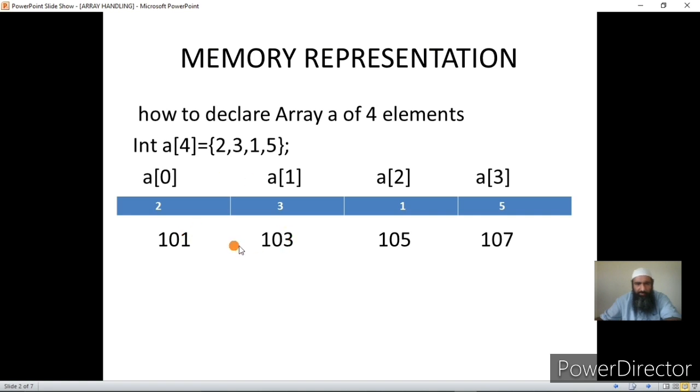The next element is immediately after that, at the 103 location, and it will also occupy 2 bytes, that is 103 and 104. And after that, the third element occupies 105 and 106 addresses. Okay, so on and so forth. This is what is meant by contiguous memory locations.